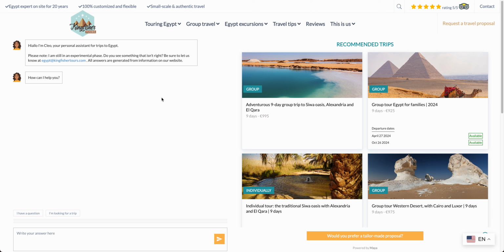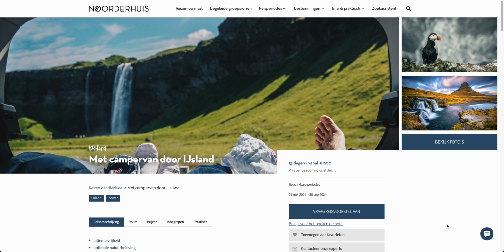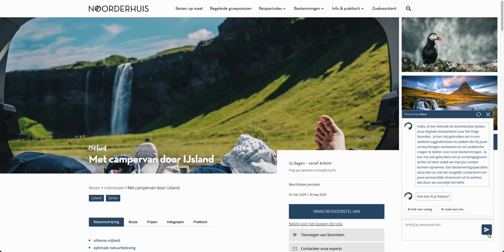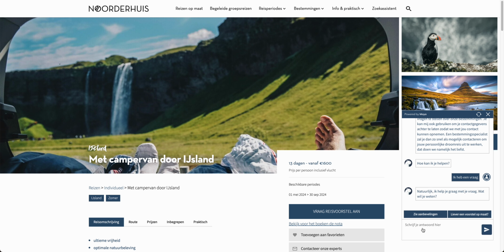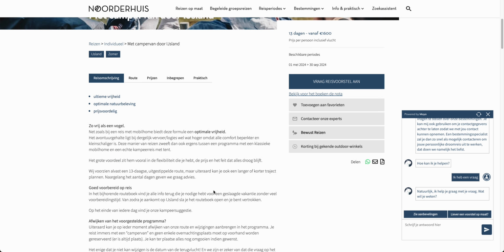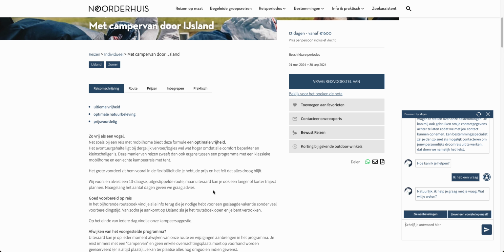Typically, Maya is integrated within the website of our clients. And typically, this means that also the header and the header menu is retained, just like here. This is another client where you can see Maya is well integrated with an adjusted design, etc. This is a Dutch language page, and Maya here is shown as a popover. So you can click that, you can start a conversation, and you can ask any question about this specific page or this specific trip or about anything else.